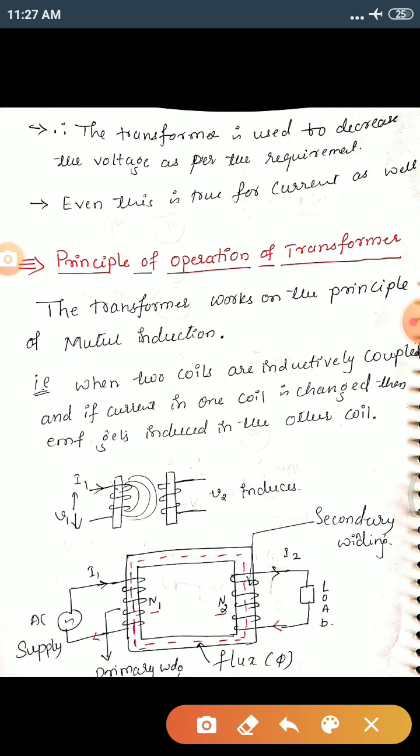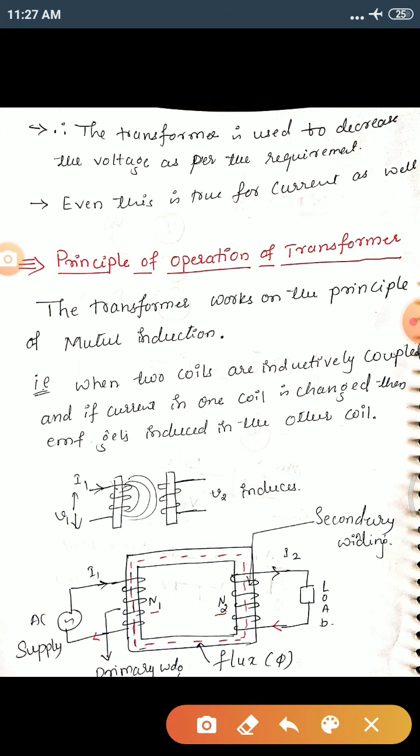The transformer is used to increase or decrease the voltage as per the requirement. Even this is true for current as well.